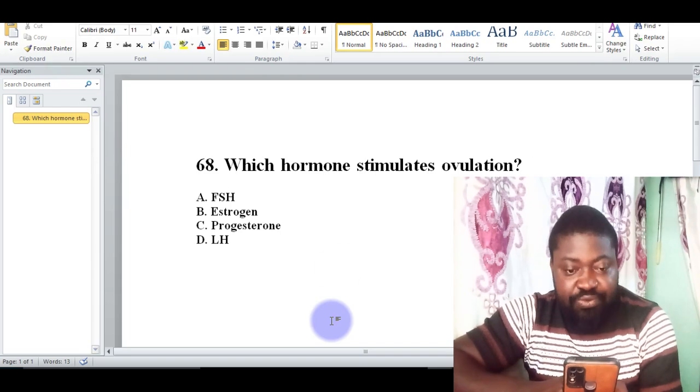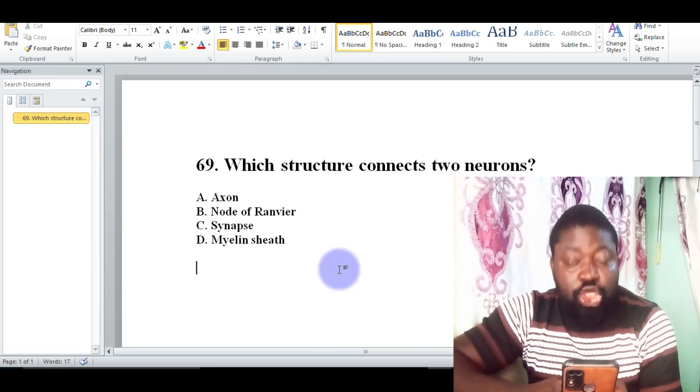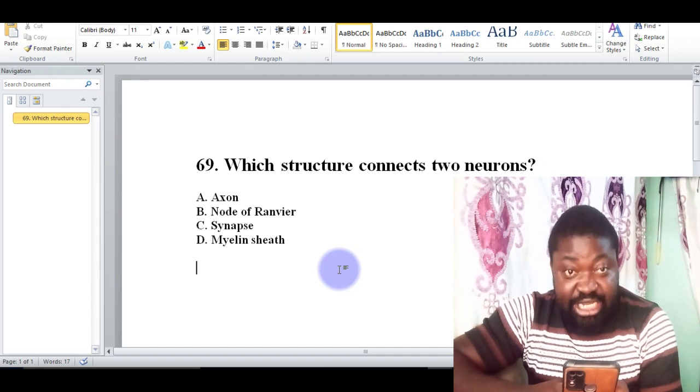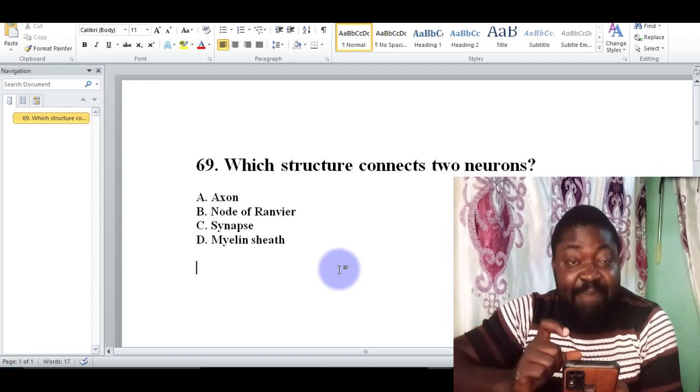Let's look at the next question. 69. Which structure connects to nephron? We have A, the axon, B, node of Ranvier, C, the synapse, and D, the myelin sheath. In fact, looking at it critically, option C is the correct one, synapse, which is the gap that exists.